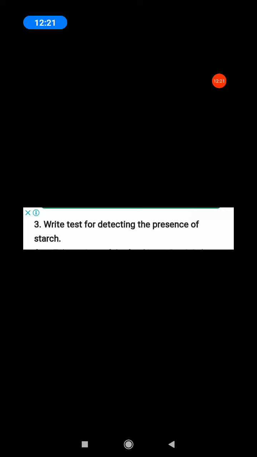Next, page number 10: a blue-black color indicates that it contains starch. Bracket closed. So from page number 9, test for starch, up to a blue-black color indicates that it contains starch. That's all. This is the test for detecting the presence of starch. Okay, next.